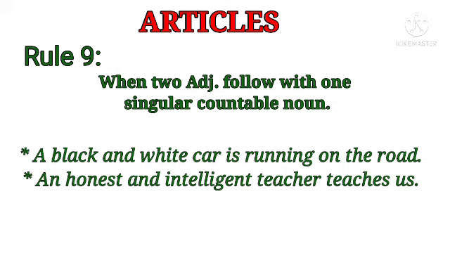A black and white car is running on the road. See example 2. An honest and intelligent teacher teaches us. Here honest and intelligent are adjectives and follow one singular noun, that is teacher. So you have to place article before first adjective. An honest and intelligent teacher teaches us.